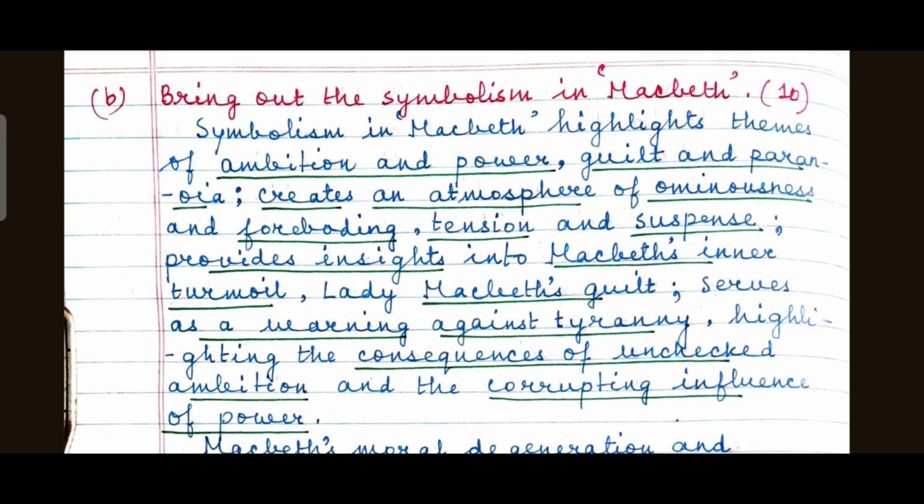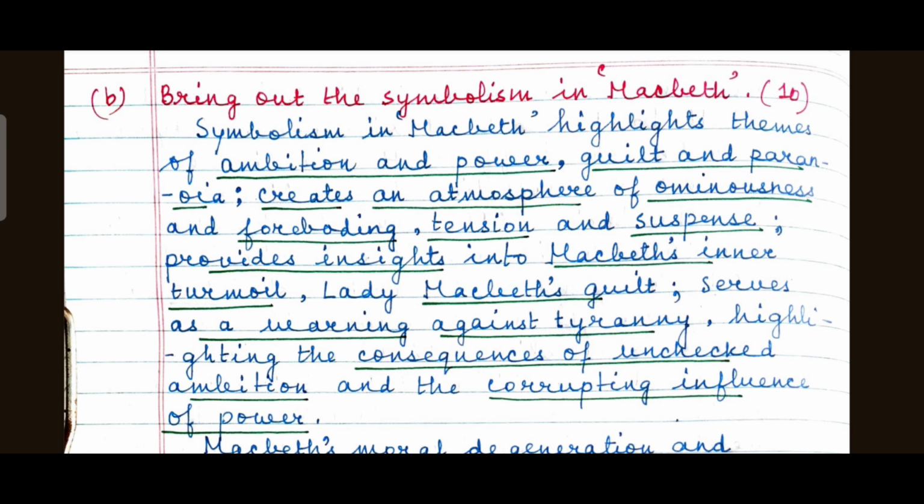And what are the themes? Ambition and power, guilt and paranoia. Number 2, creates an atmosphere of ominousness and foreboding, tension and suspense.